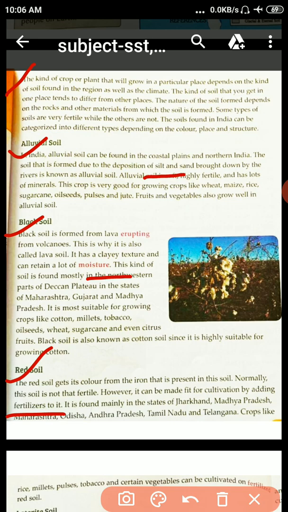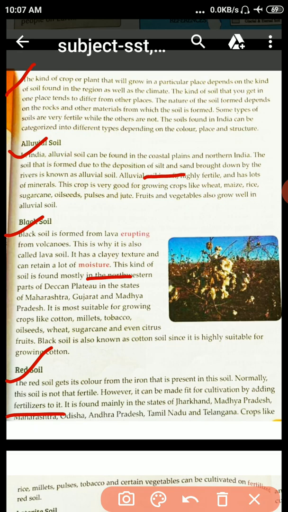Okay, so red soil gets its color from the iron present in the soil. Okay, normally this is not that fertile. That's why farmers make it fit for cultivation by adding fertilizer to it. And we find it mainly in the states of Jharkhand, Madhya Pradesh, Maharashtra, etc. Okay, and crops like